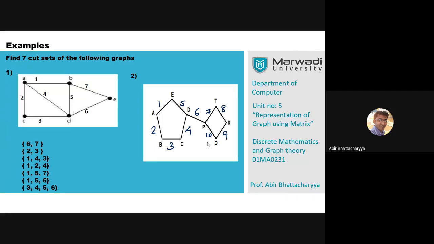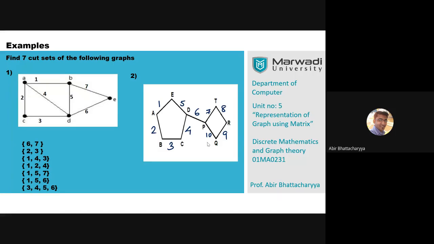Very good. So I'm all done. Neeraj says 6, 7, 8, 8, 1, 7, 1, 2, 3, 4, 1, 5. Okay. Also write down the maximum cut set and minimum cut set.